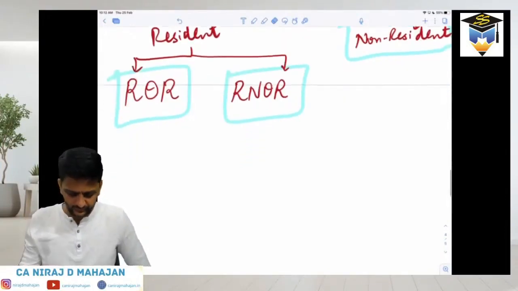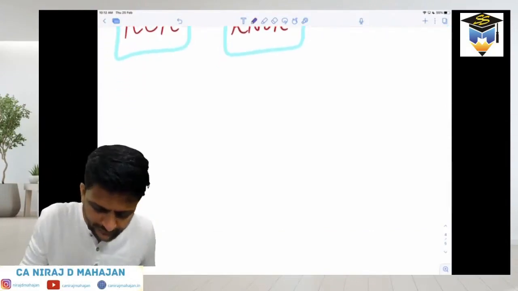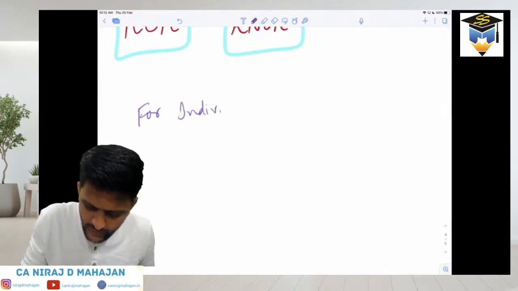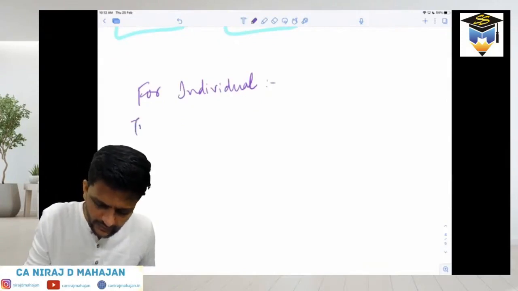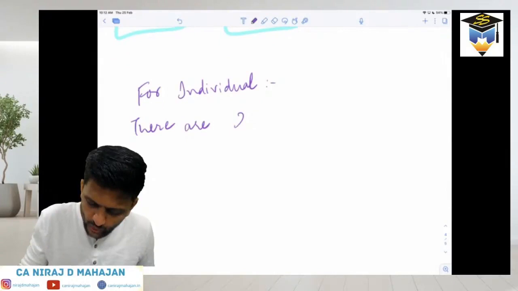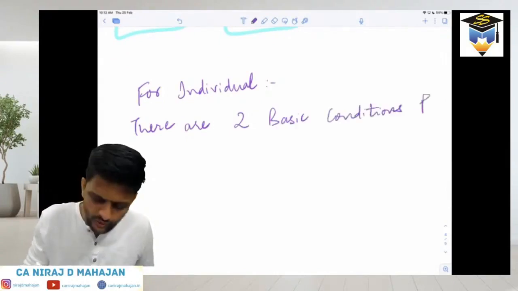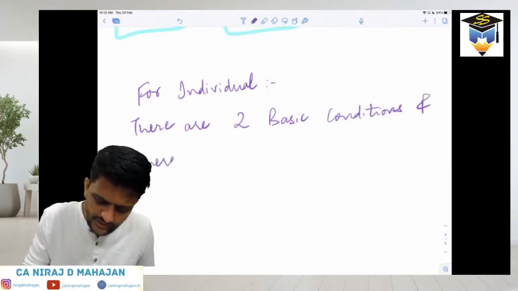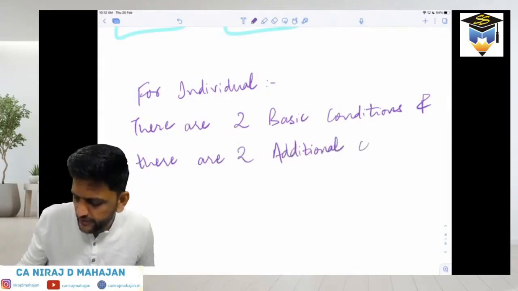Please write down. For an individual, we are still in individual only, no? There are two basic conditions, and also two additional conditions.